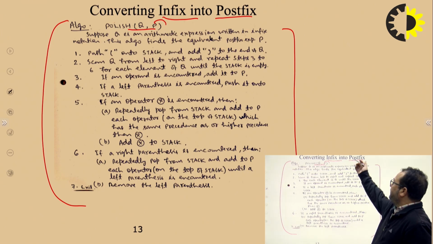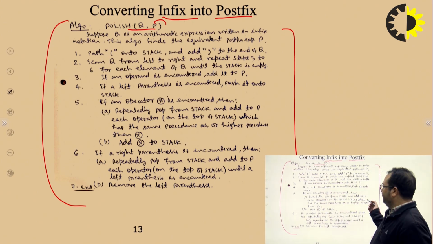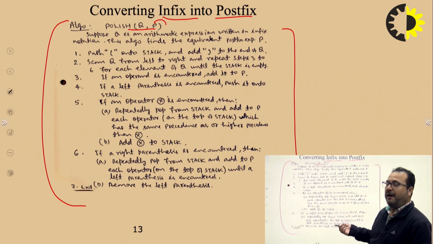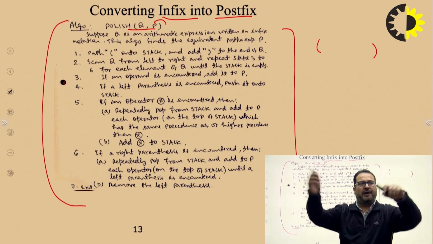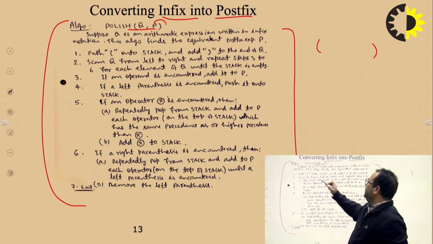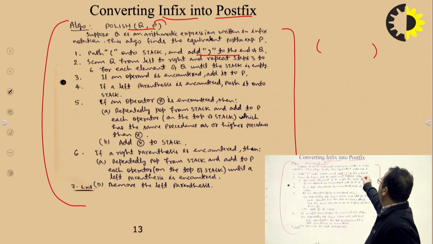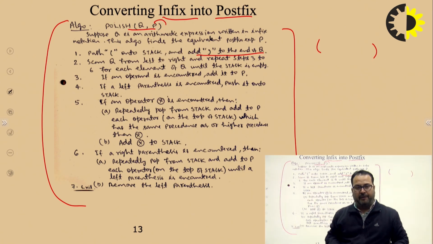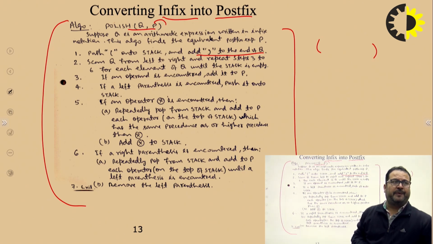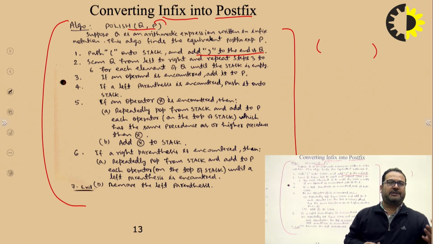The first step requires a sentinel value. In infix, generally we can use open and close parentheses. So the first step is to push this open parenthesis onto the stack, and add the close parenthesis to the end of Q. Q means the expression which we want to convert into postfix.